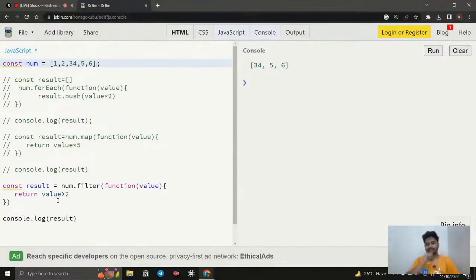Otherwise you don't want to show this item. Like that we can do using this method. This is going to be another method. And what is the handy thing about it? It not only checks for the condition, but also checks for the values, whether it is a truthy value or